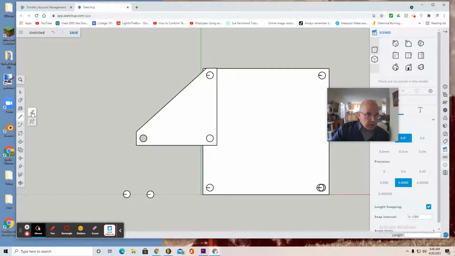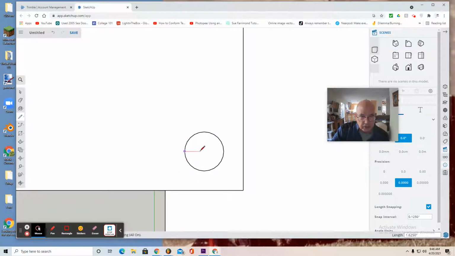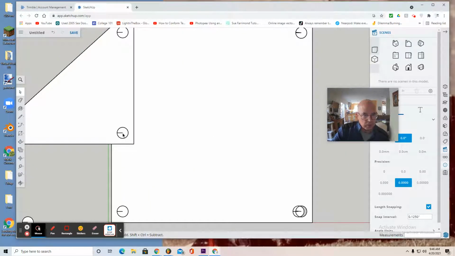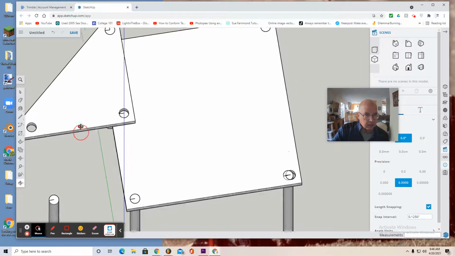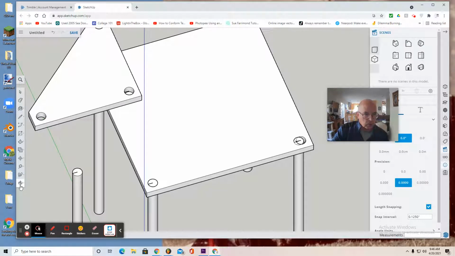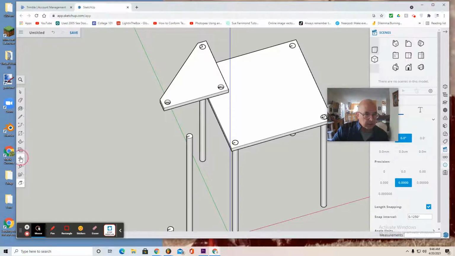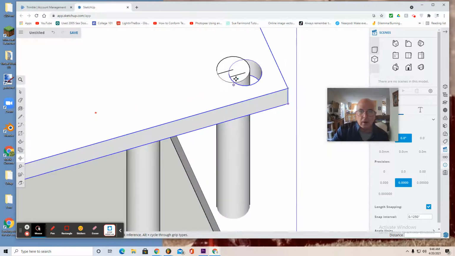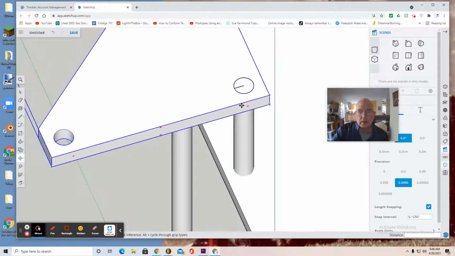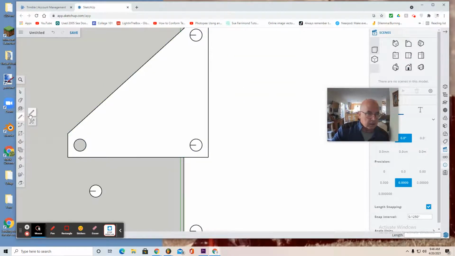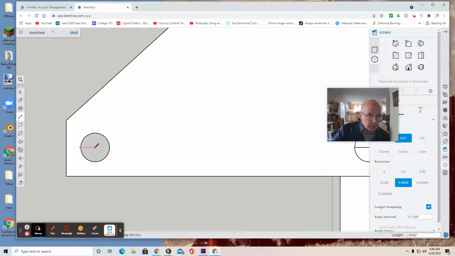Once again, it's very helpful to use a line from the edge to the center of a circle, and then use the deselect tool. Now that will be a temporary measuring line. And you want to put the short pole into that position by selecting it, grabbing it, bringing it up here. Nice. This one, okay, and again, it's an important step to simplify your assembly by having that small line.